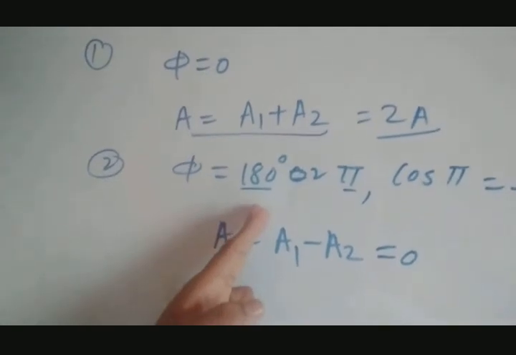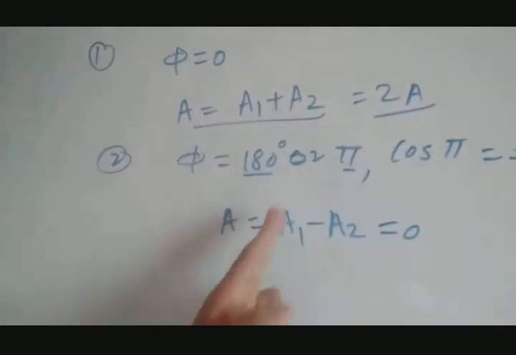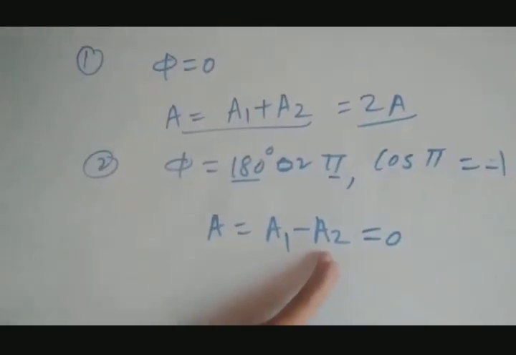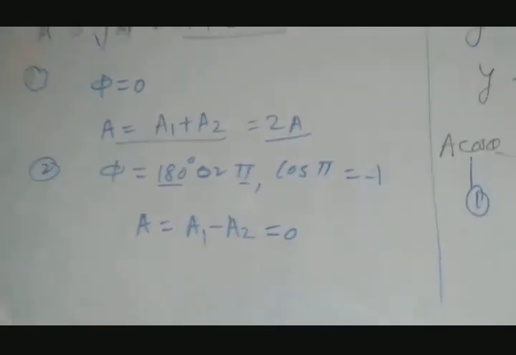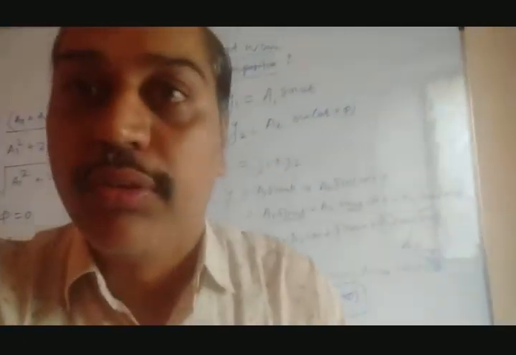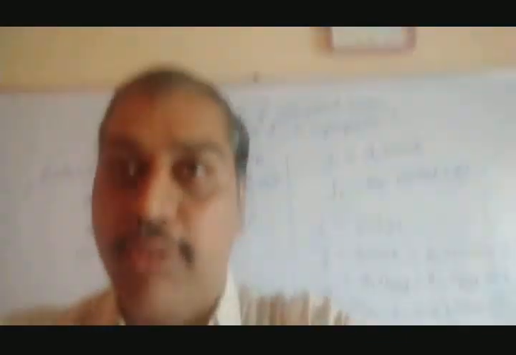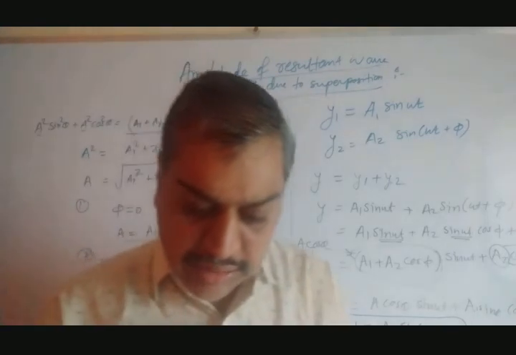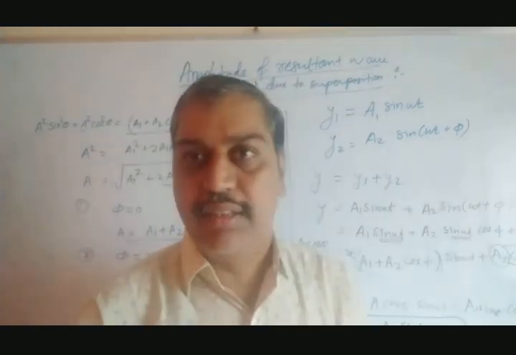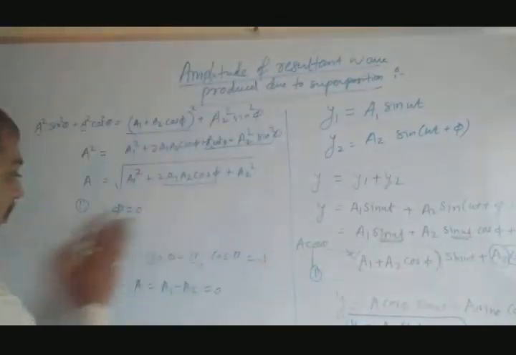Same way, if phi is 180 degree or pi radian, cos pi is minus 1. So outside the square root it is A1 minus A2. If both are same, A minus A, it is 0. This part we have already finished. This is a very simple part, already finished in the oscillation chapter also. I hope it is easy to understand. If you didn't understand, just see the video two or three times and revise the same from the book. You get this. Now let's go further.